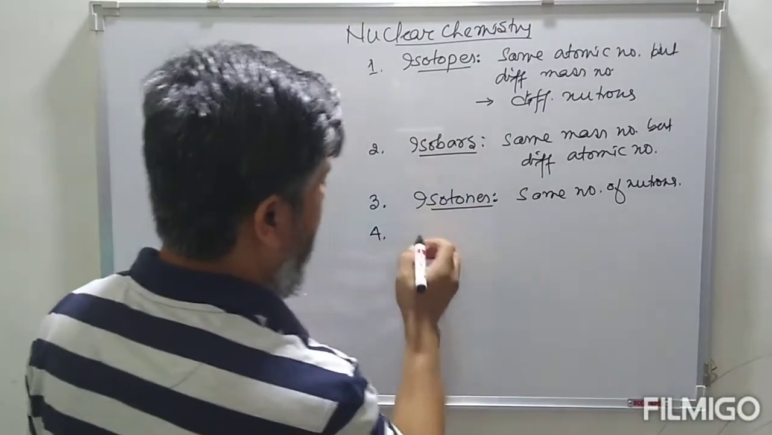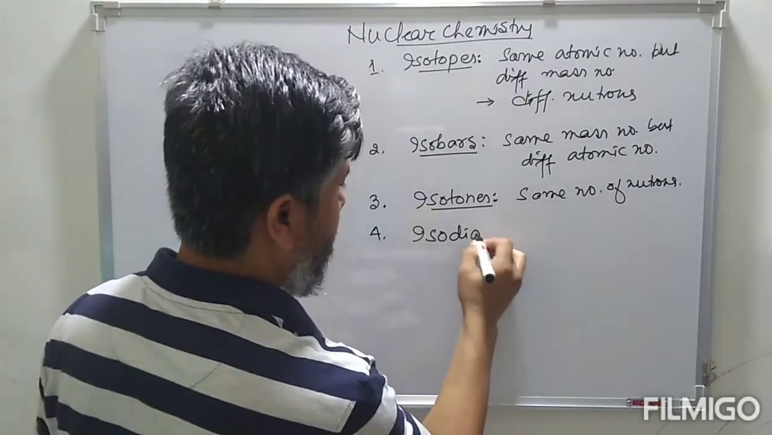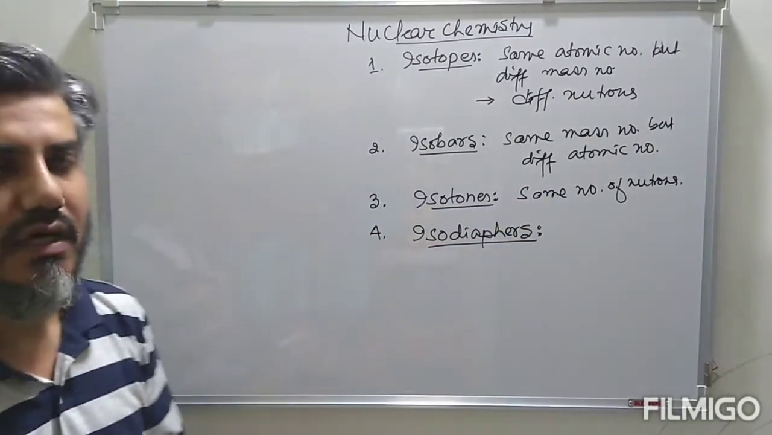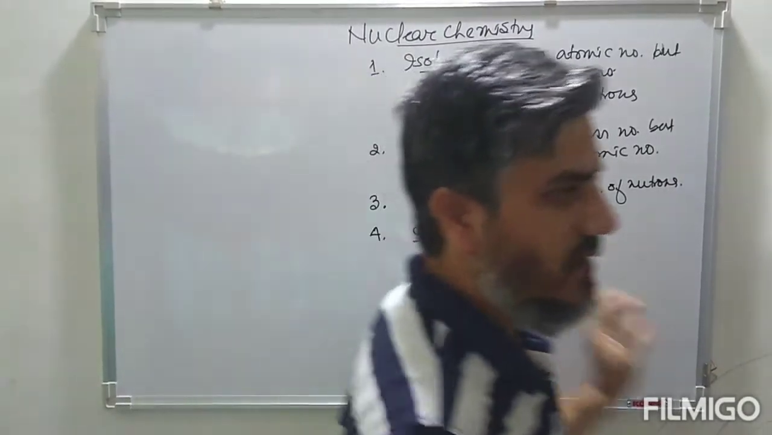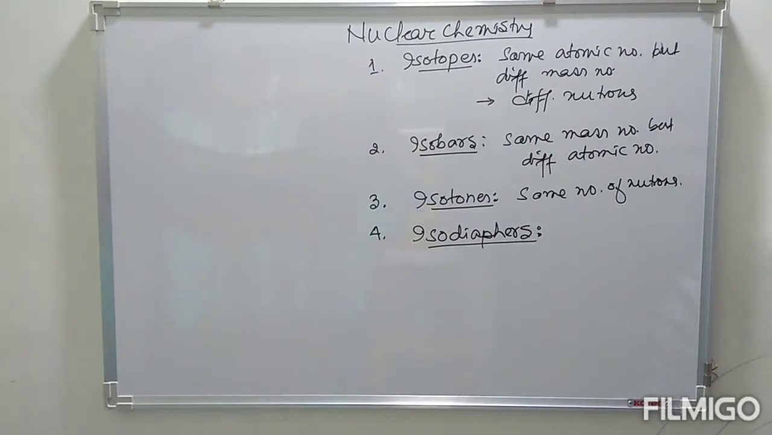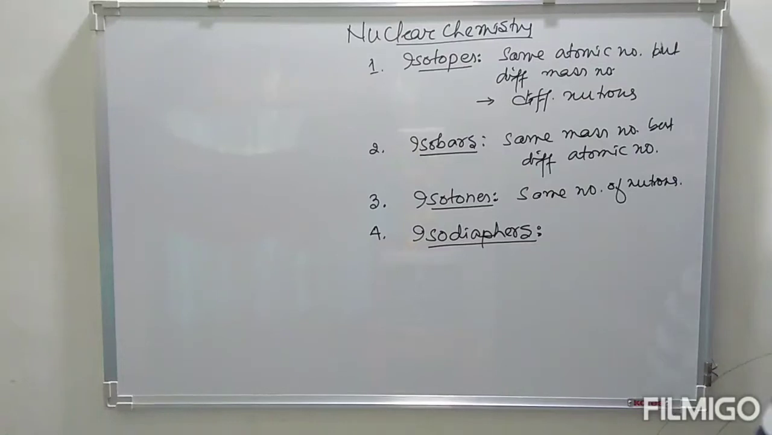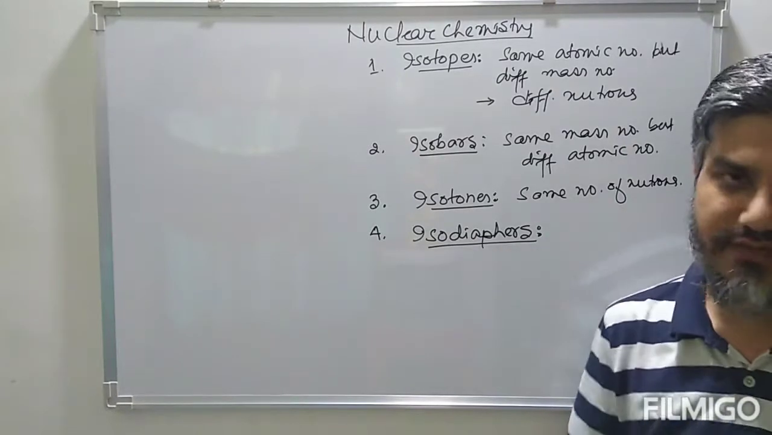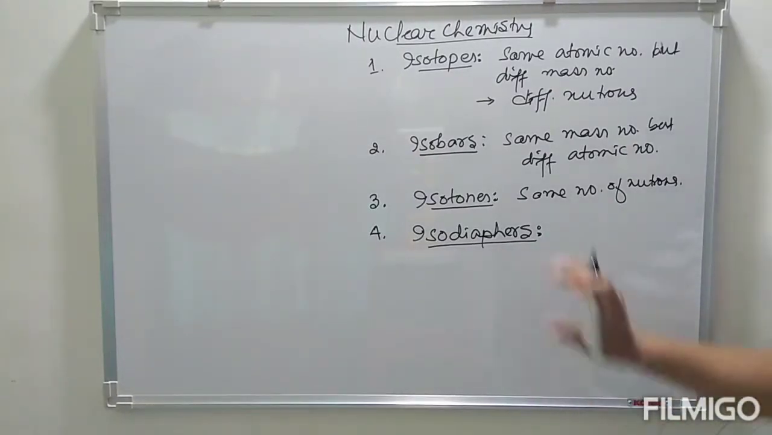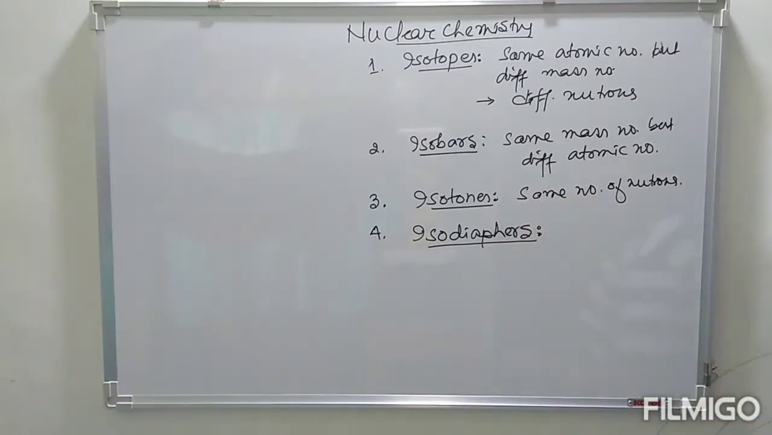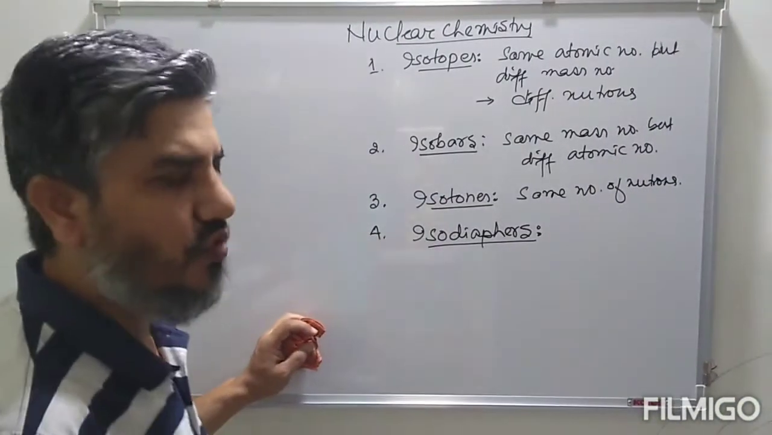Then we have isodiaphers. Isodiaphers are basically those species having the same isotopic number. So we have a particular term, isotopic number. If the isotopic numbers are the same for two different species, then those species are known as isodiaphers. But the question is, what is isotopic number? Isotopic number simply means the difference between neutrons and protons.